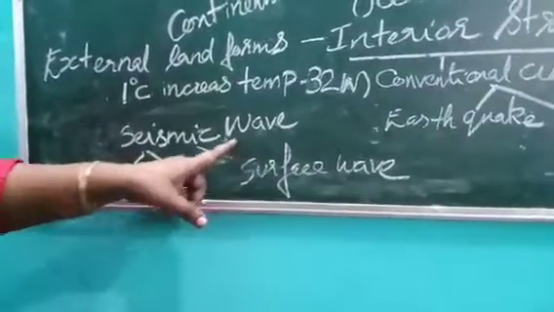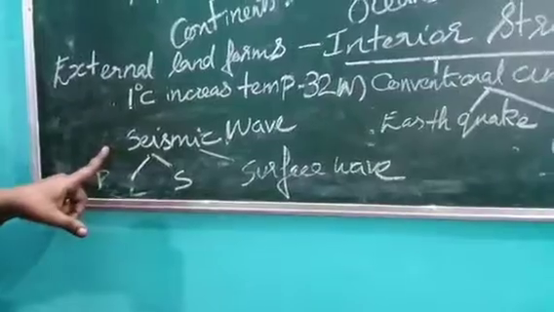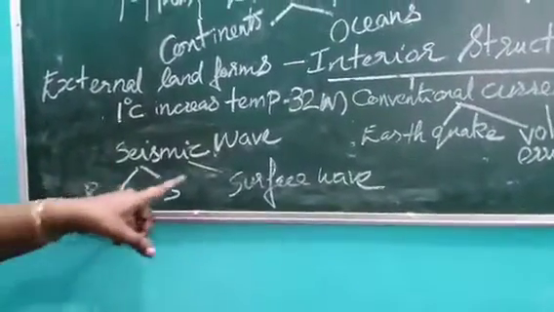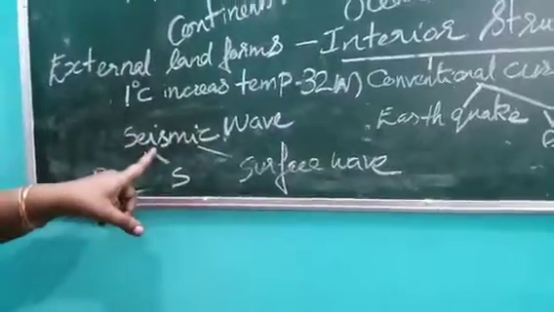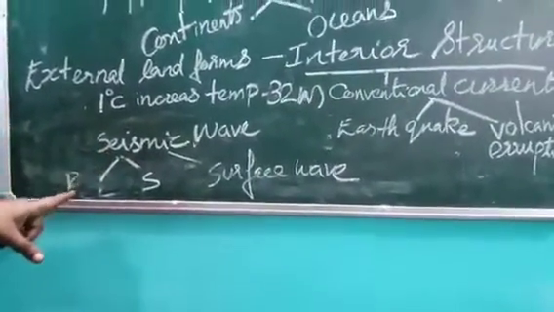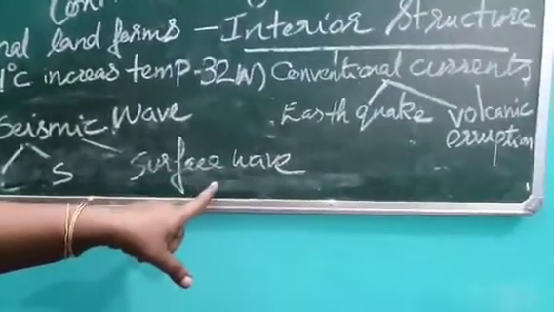There are mainly three types of waves produced at the time of earthquake and volcanic eruption. They are called seismic waves. Which are the three types of seismic waves? They are primary waves, secondary waves and surface waves.